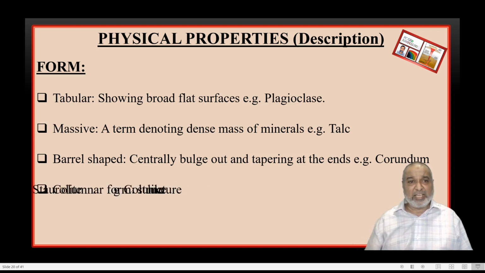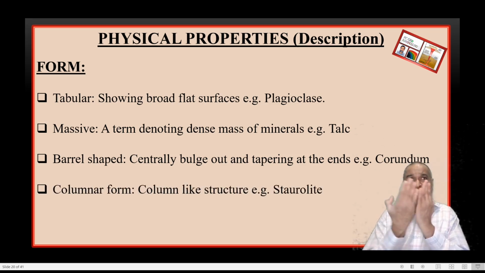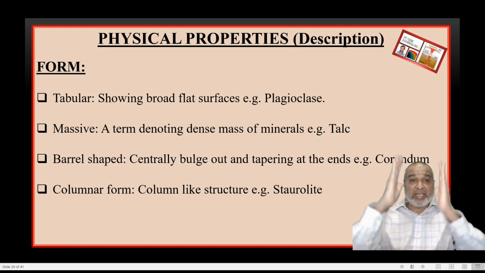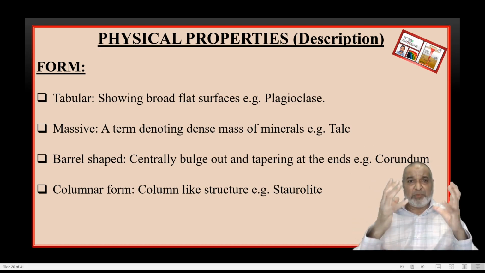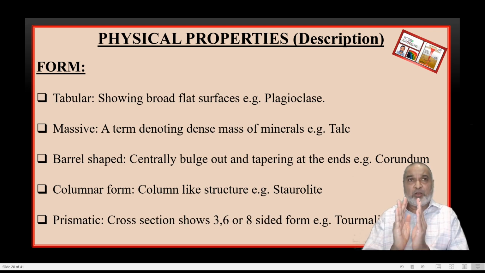But the next one, where instead of bulging faces they are flat from all sides, whether it is a beryl or a staurolite, all sides look like a column. In any building we have columns. So a similar type of form will be there in a mineral. That particular form is called columnar, and this is the diagnostic property of staurolite as well as beryl. Minerals like barrel shape or columnar ones.